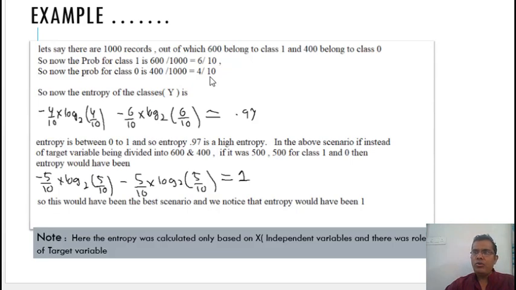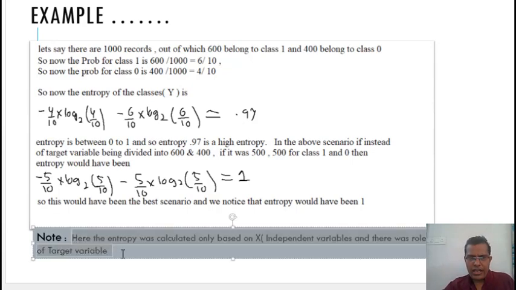So entropy is always between 0 and 1. Entropy of 0.97 seems to be a very high number, right? And in the same scenario, if we would have taken 500 and 500, then my entropy would have been 1, where my data would have been completely heterogeneous. So when my data is completely heterogeneous, my entropy would be 1.